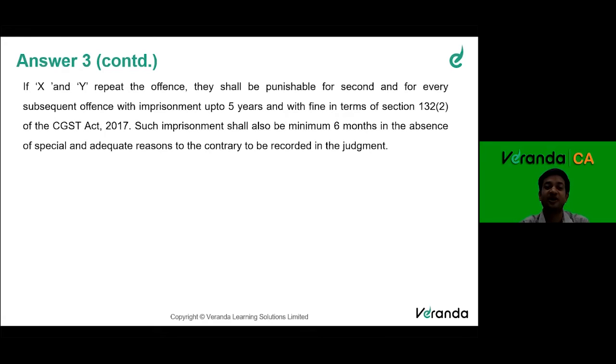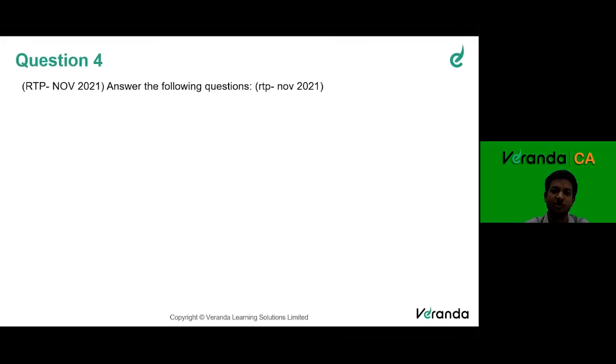And what happens if they repeat the offense? If they repeat the offense, they shall be punishable for second and every subsequent offense with imprisonment up to 5 years and with fine. Right? Next, question number 4.